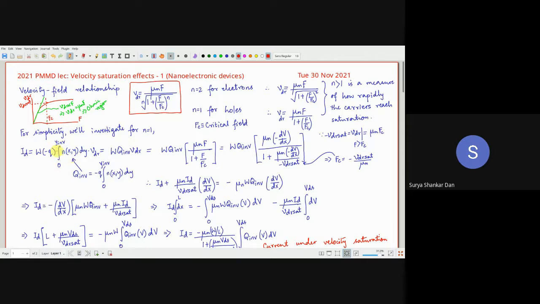So W into the integral of dy multiplied by q n VDR. Here I'm speaking about electrons. Please note that I have written minus q, but if it is electron, we are supposed to accurately take this relation with the square, but we are avoiding this square just for simplicity's sake.